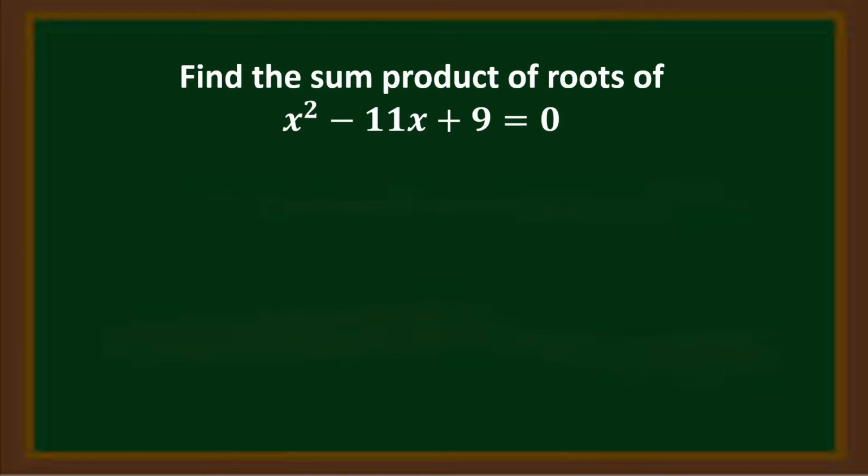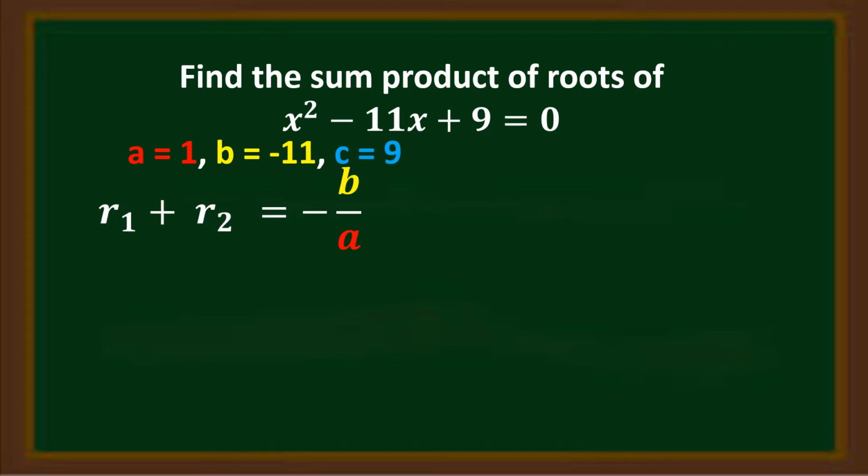Next example, x squared minus 11x plus 9 is equal to 0. This equation is already written in its standard form, so we'll just be identifying a, b, and c. a in here is 1, b is negative 11, and c is 9. For the sum of the roots, we'll be using the formula negative b over a. b is negative 11, and a is 1. Negative times negative is positive, and 11 divided by 1 is 11. Therefore, the sum of the roots is 11.